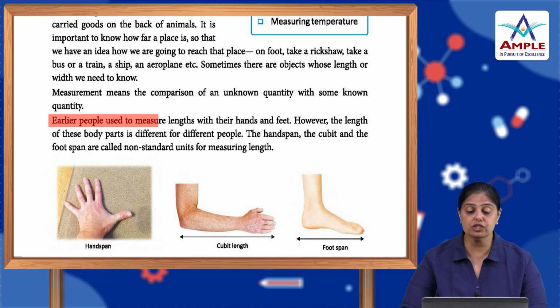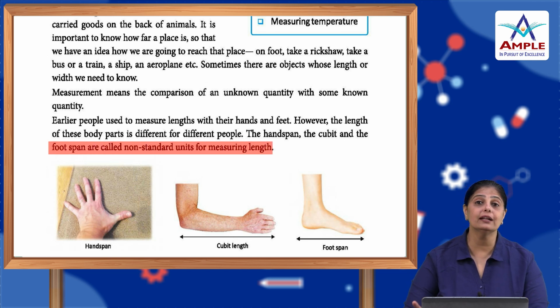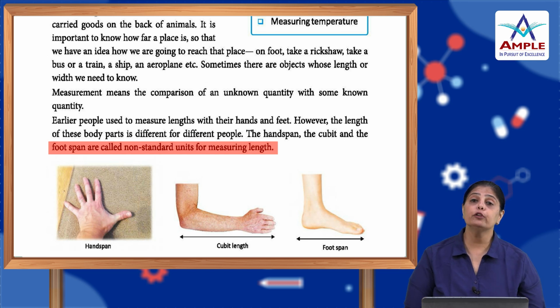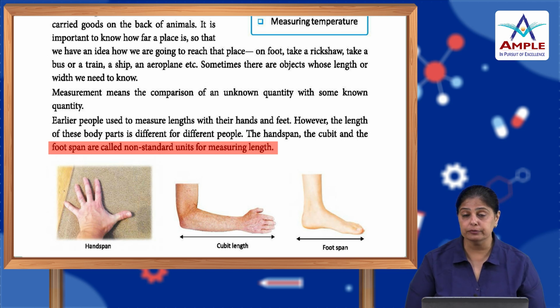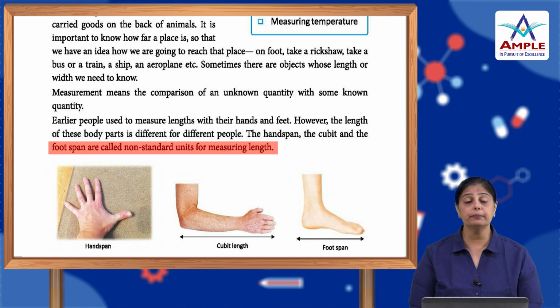Earlier people used to measure length with their hands and feet. However, the length of these body parts is different for different people. The hand span, the cubit and the foot span are called non-standard units for measuring length. So children, earlier people used to travel long distances, going from one place to another, but they didn't know how far they had reached and how much distance they had covered. Slowly and gradually they started discovering different methods to find the distance they had travelled, by comparing from where they started till where they reached.